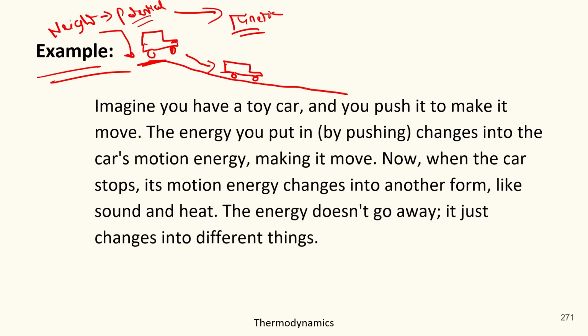Okay, but after some time, when this car reaches the plain area, it will stop. It will stop because the potential energy is first transferred into kinetic energy for the movement, and with the movement, there will be an impact of friction.